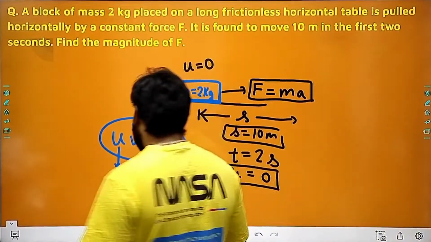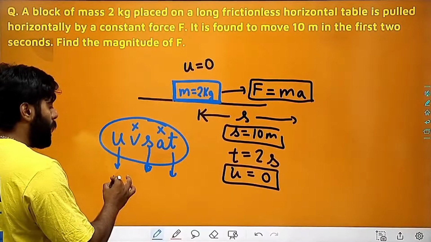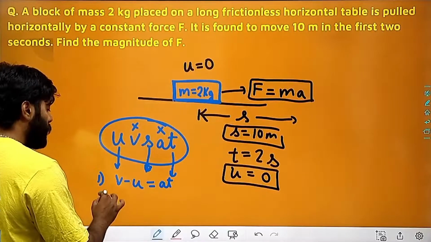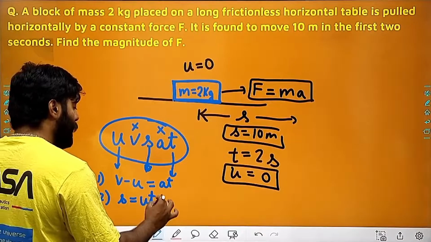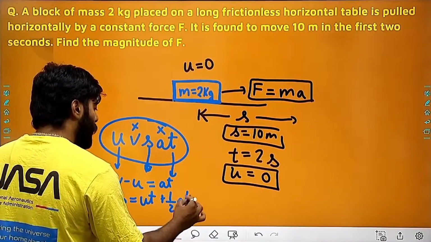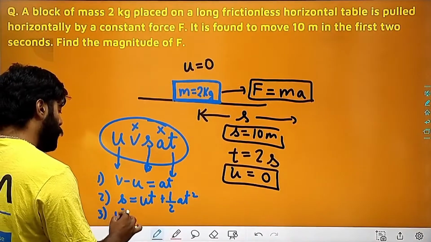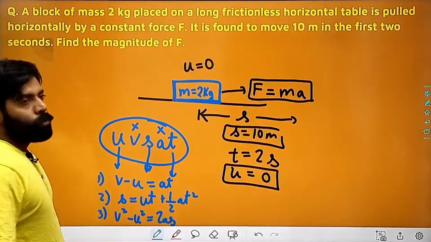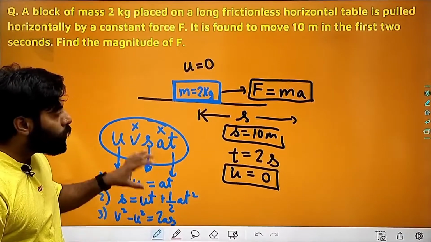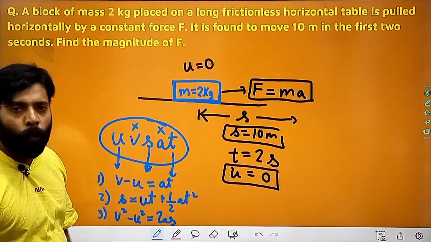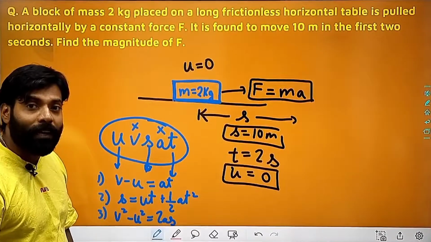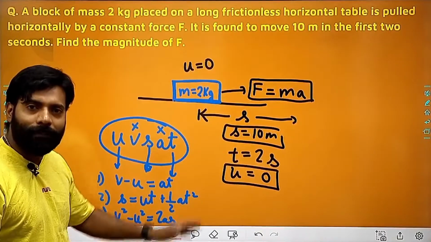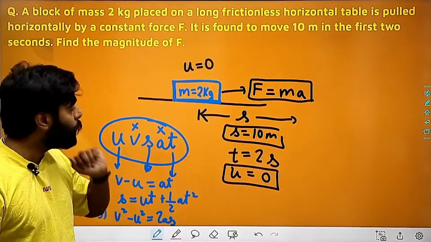And as I told you in the previous question, we have v minus u is equal to at as the first equation. Second equation is s is equal to ut plus half at square, and third equation is v square minus u square is equal to 2as. So we have 3 equations, and out of these we have to use one equation through which we can calculate the acceleration a, and we have these three values given to us.